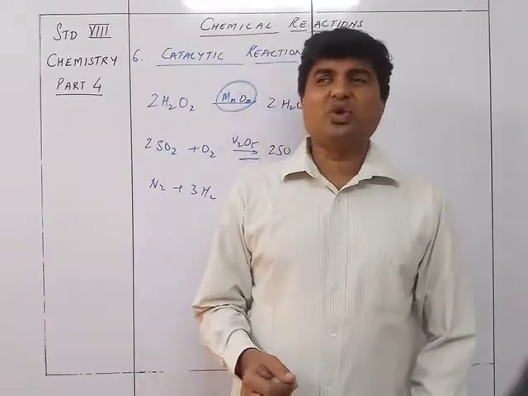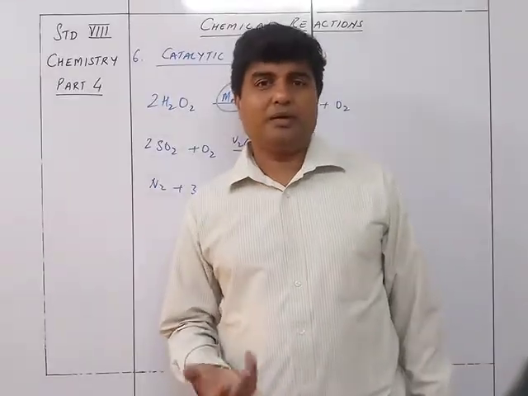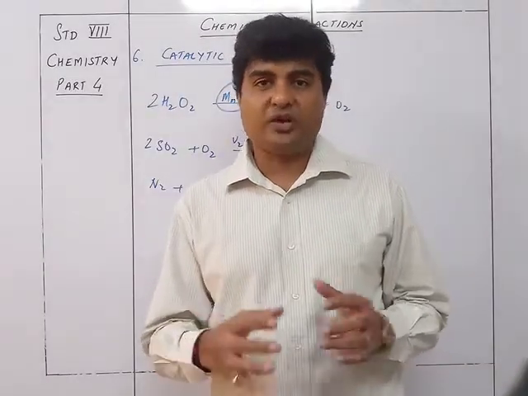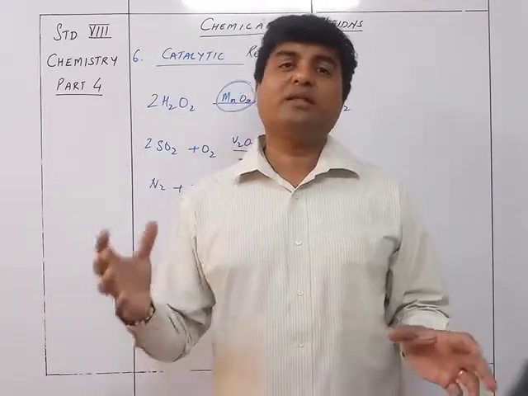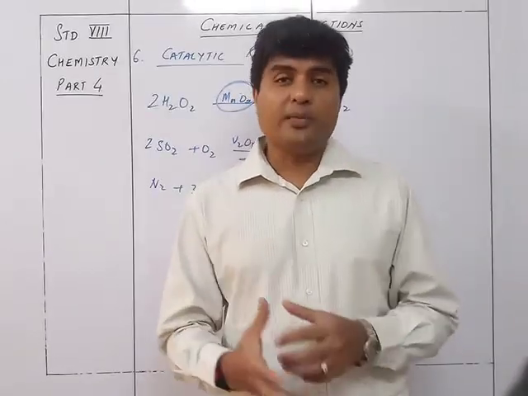Whenever the speed of the reaction needs to be decreased, we call it a negative catalyst. Negative catalysts are normally used very little, but sometimes we need to slow down the reaction so that it is not too fast for us to handle. So that is why we slow it down. So whenever you are using a catalyst to slow down the reaction, you can work on it properly.